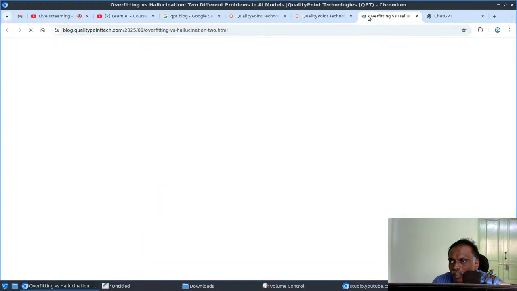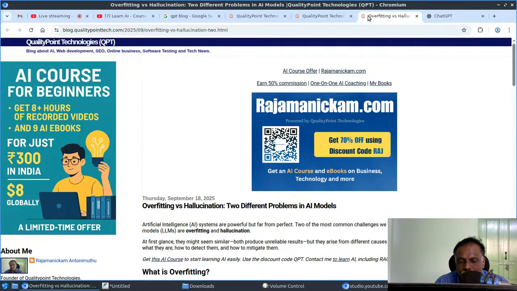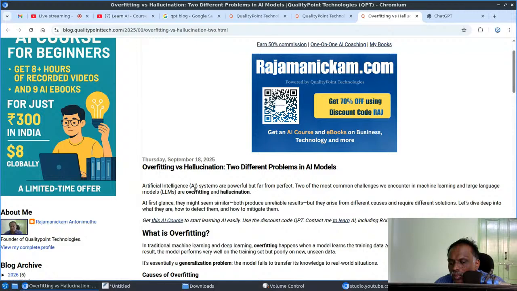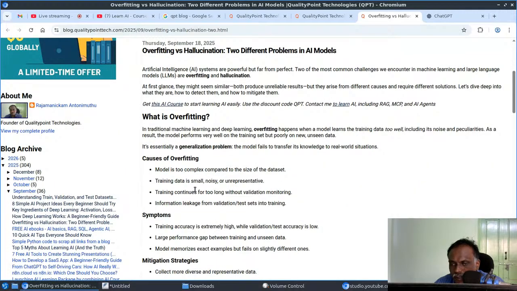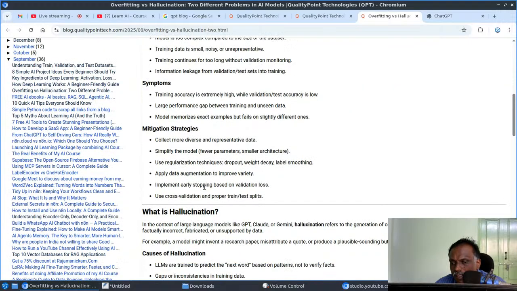And this one also, whenever I talk about hallucination for explaining RAG, I need to explain hallucination, right? And people are somewhat confused about overfitting and hallucination. So this is just to clarify that those are completely different things. Still, if there is any confusion, you can just check this post.